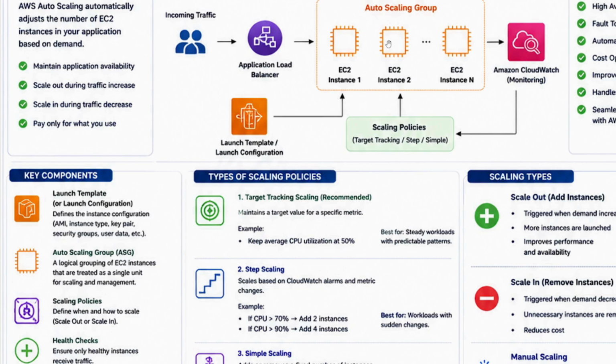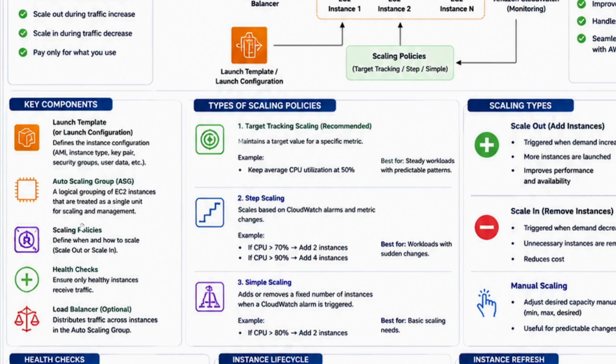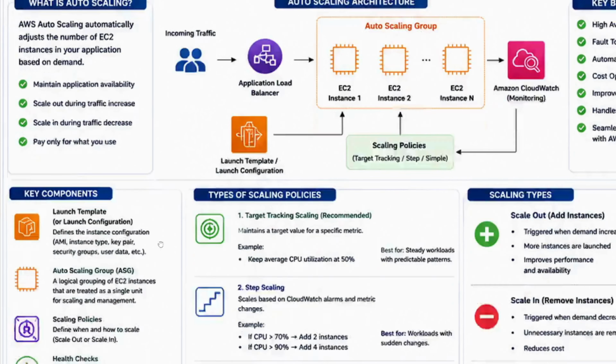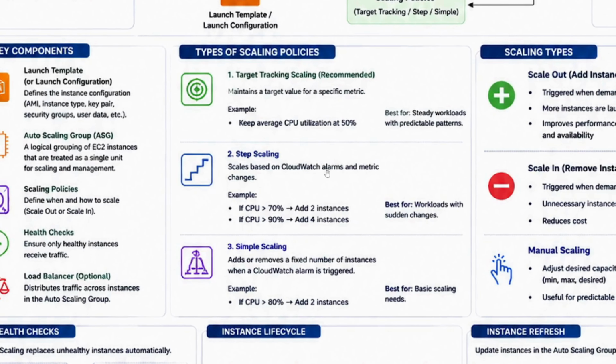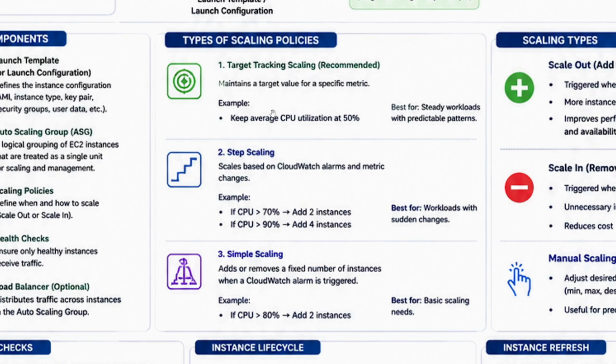So to create a new instance, it needs the launch template. And then the auto scaling group is basically a group of instances. And then the important part is scaling policies. Now, what are scaling policies? There are different types of scaling policies that you can apply.